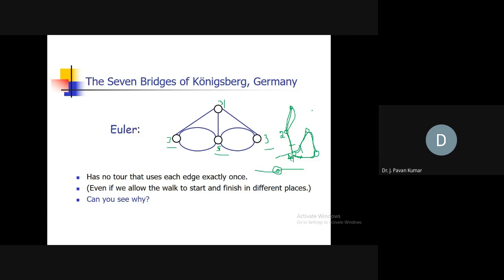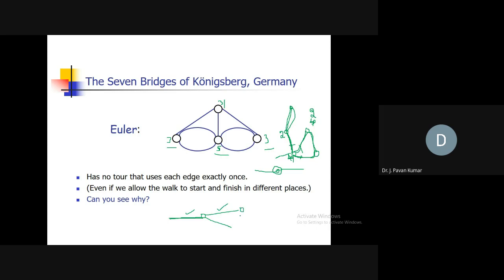If we have two, then it's fine. Otherwise if we have three, then it should be four, okay. We cannot have three. Why? Because if that is the case, suppose a vertex is having degree 3, like this. First time we will come to this vertex by using this edge, so we cannot take this edge again. So to go out of this vertex, we will be considering another edge, one of the two edges we will be considering.